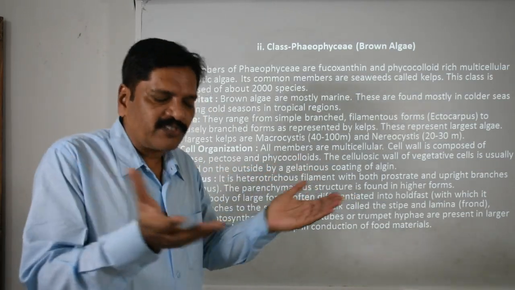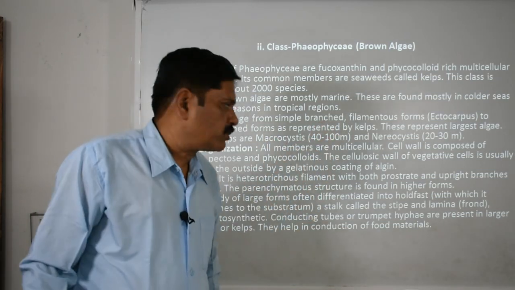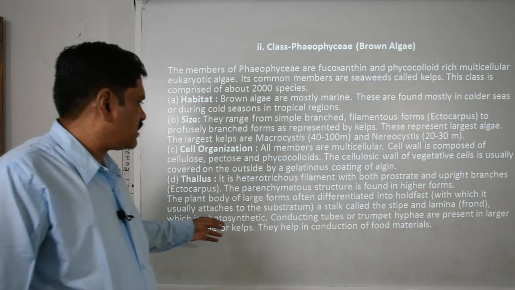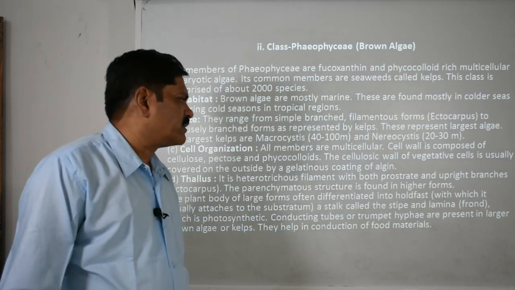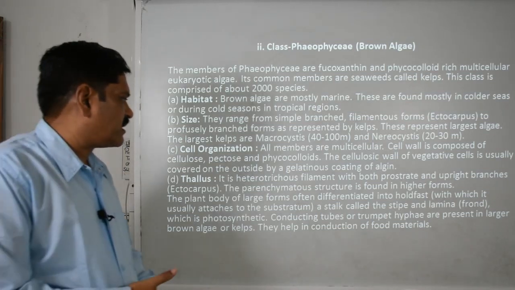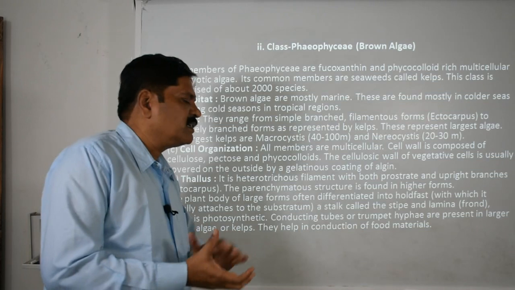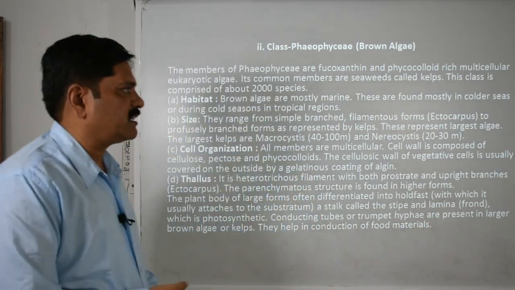The broadened structure which is responsible for trapping solar energy, and it is also photosynthetic in nature. The conducting tubes or trumpet hyphae are present in the larger brown algae, that is the kelps, and are responsible for conduction of food material too.